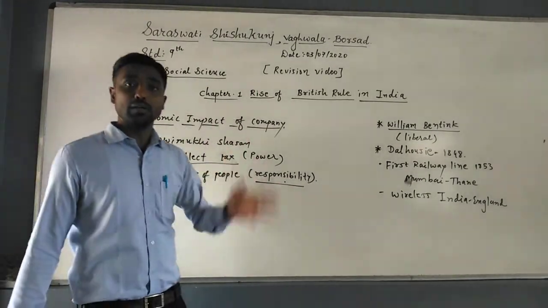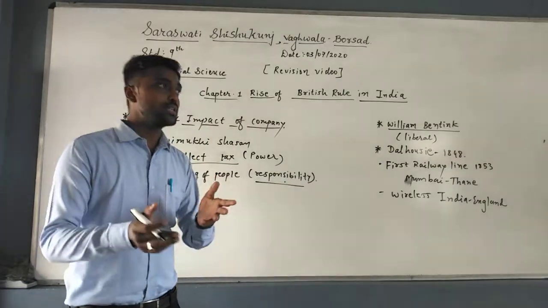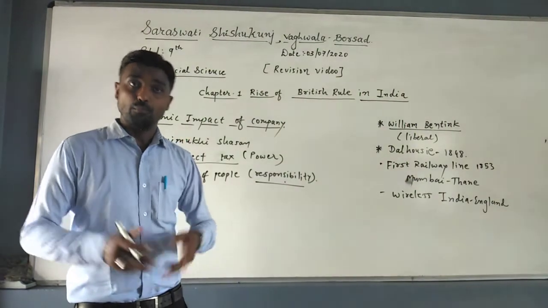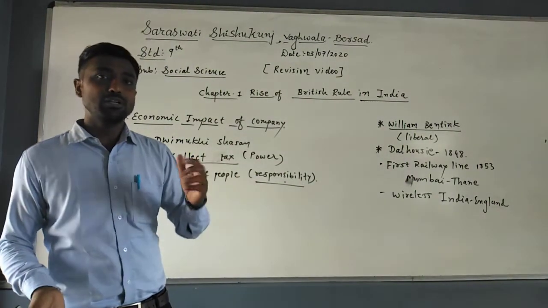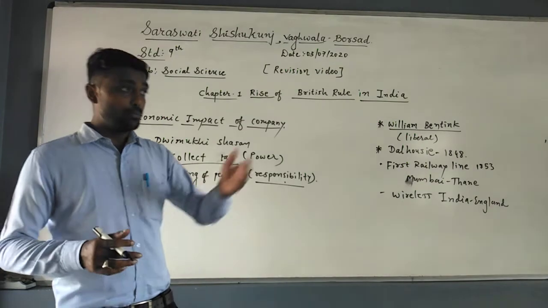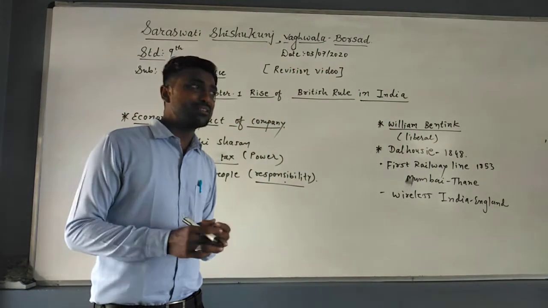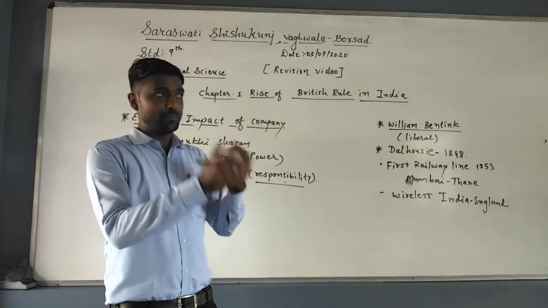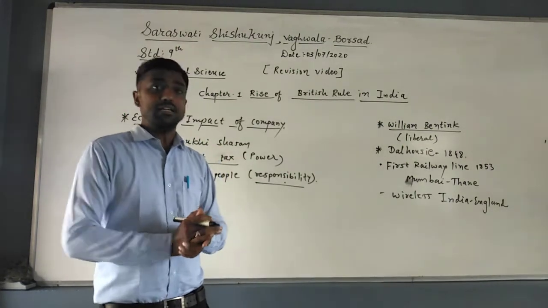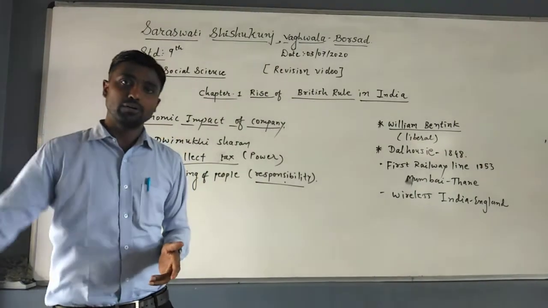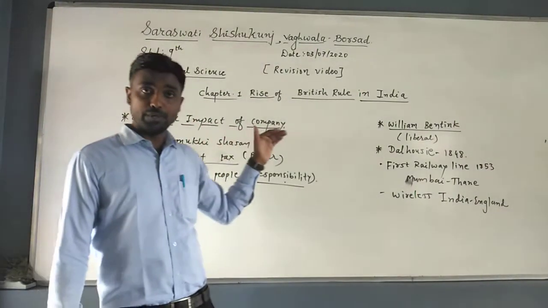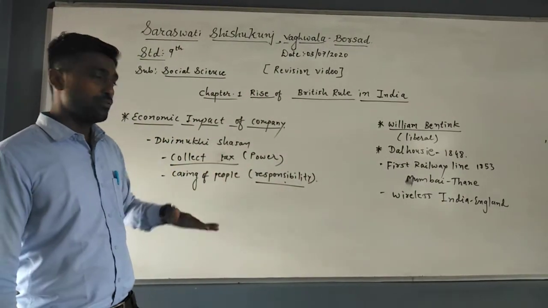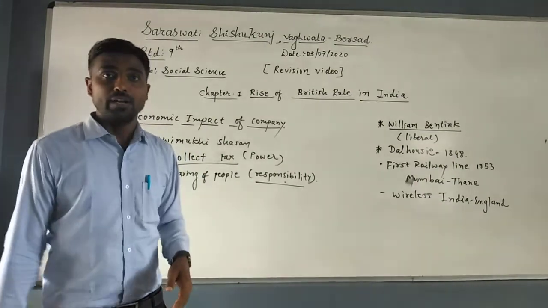Now due to the arrival of the company, our peasants, farmers, artisans, and many people became poor because of the company rule. Even before the arrival of the company rule, the villagers, peasants, and farmers were self-reliant, and after the coming of the company rule, all these became dependent, unemployed and poor. So it is the huge impact of the company rule on our economy. It means due to that we became poorer and poorer day by day.